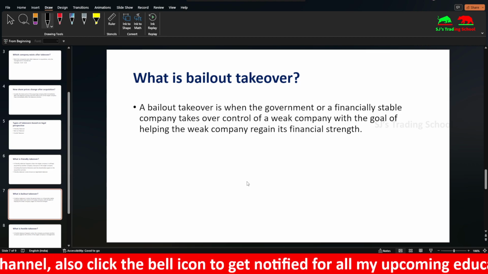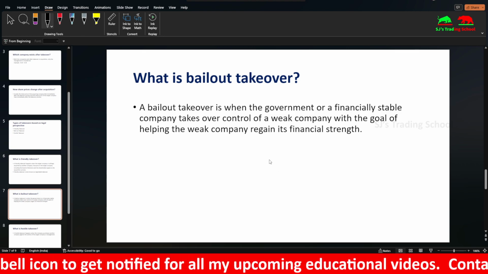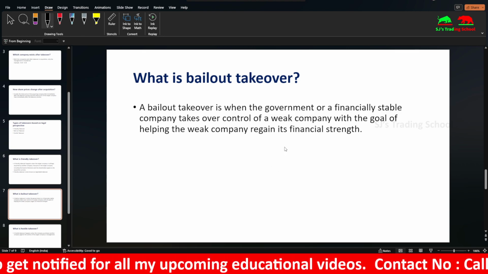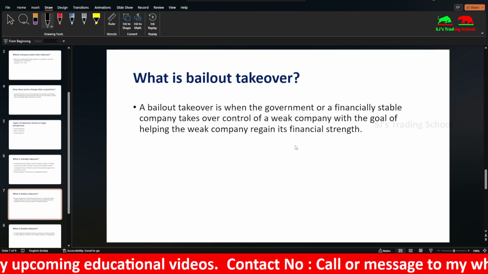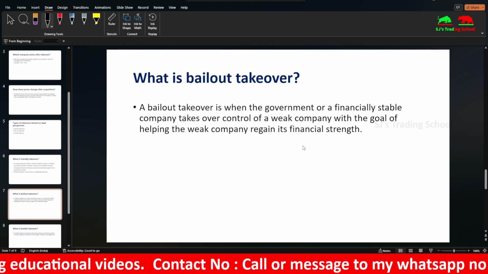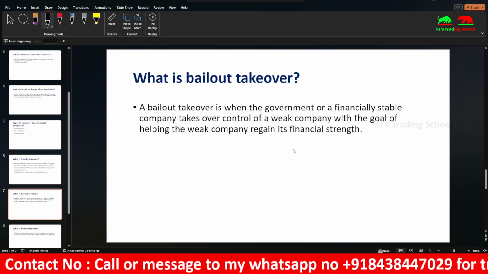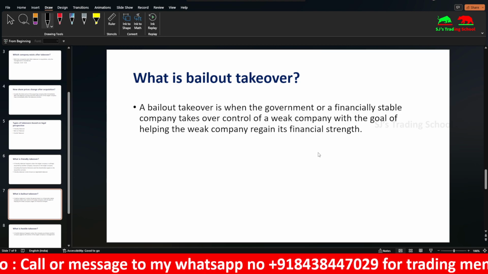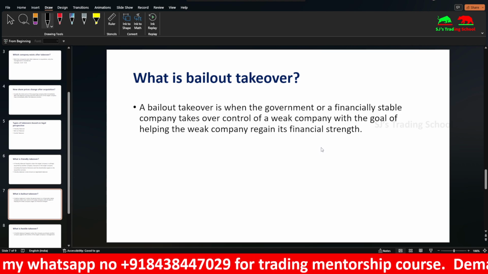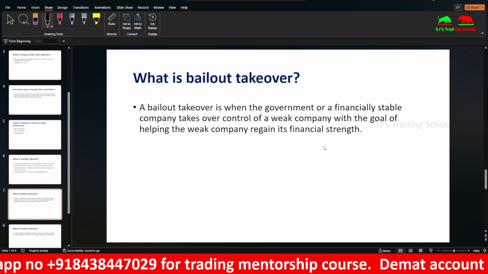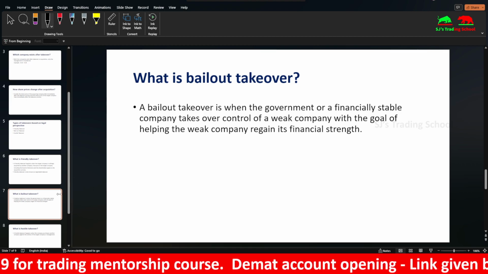So a bailout takeover occurs when a financially weak company is taken over by a government or a financially stable company. Suppose a company is making continuous losses and is on the verge of becoming bankrupt. In order to prevent the company from going bankrupt, a country's government or any financially stable company takes over that company, so that the new management would make it regain its financial strength. So this is known as a bailout takeover.